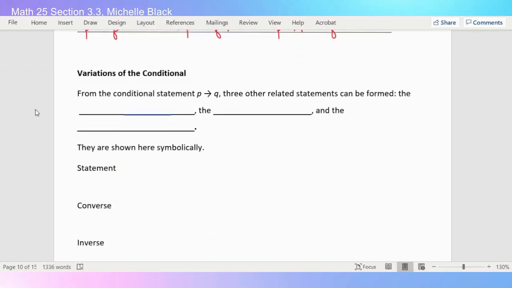All right, some variations of the conditional. Remember, conditionals are if-then statements. So, from the conditional statement, if P then Q, three other related statements can be formed. They're called the converse, the inverse, and the contrapositive.